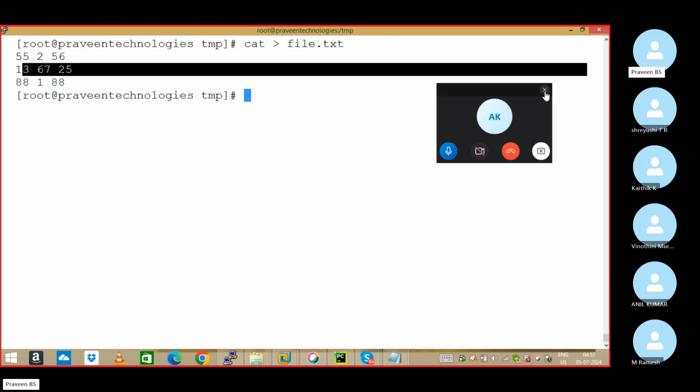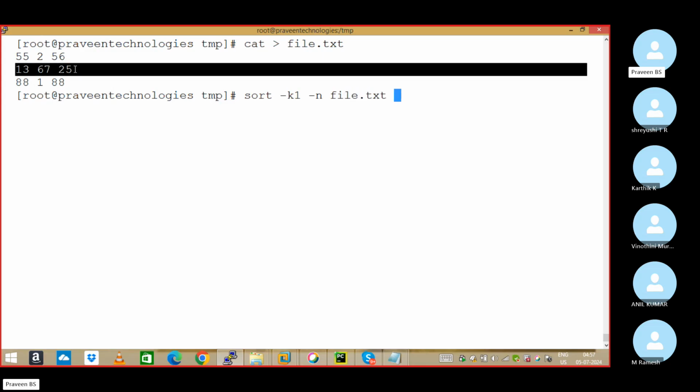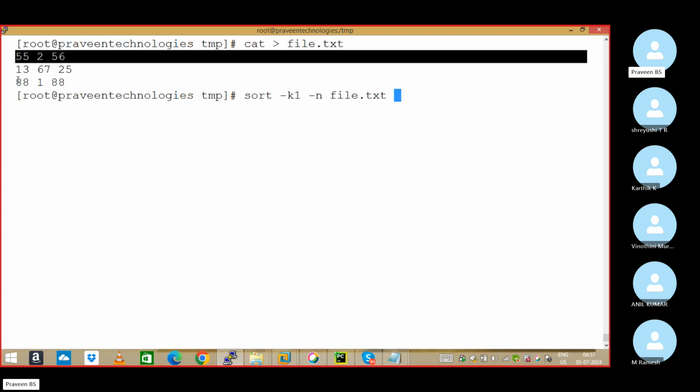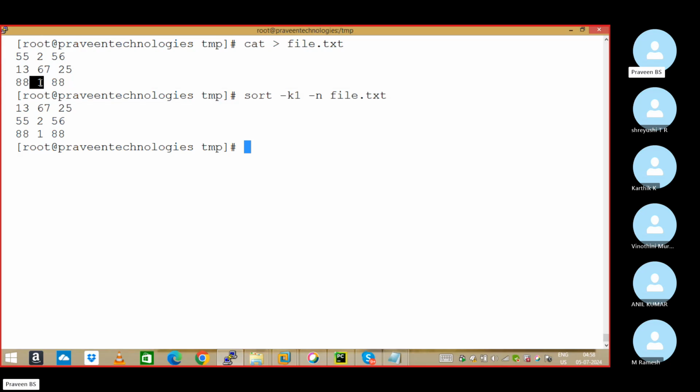How to mention the column number? Sort hyphen K1, K for column. K1, and since it's a number, I need to mention N. Since it's a number, sort -k1 -n file.txt. With the first column, number 13, that line comes first, then this, then this. Taking the second column, the first lowest line comes first, the second lowest next, then the third.